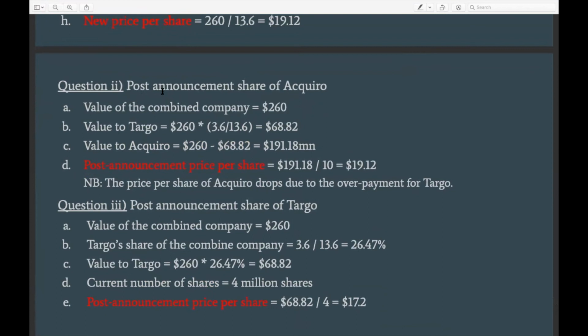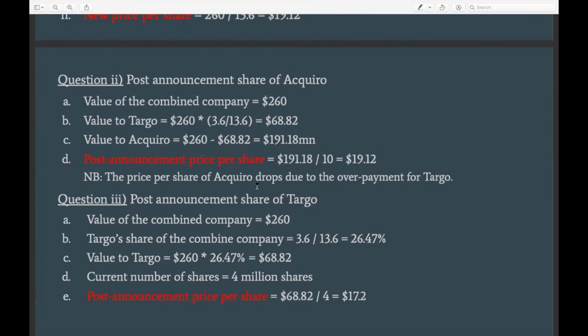So we need to find the post-announcement share price of Acquiro, which is the acquiring company. We know that the value of the combined company is 260 million. This we know because we did the calculation in the previous section. We know that 3.6 million shares would be given out to Darboe, and based on this, we can calculate the percentage that Darboe would hold of the combined company, right?